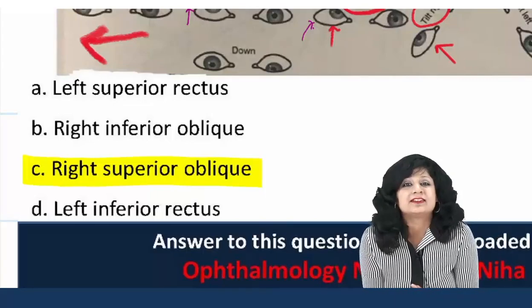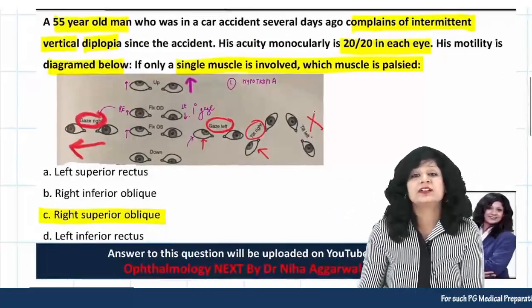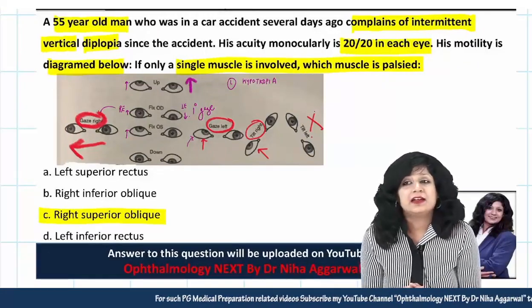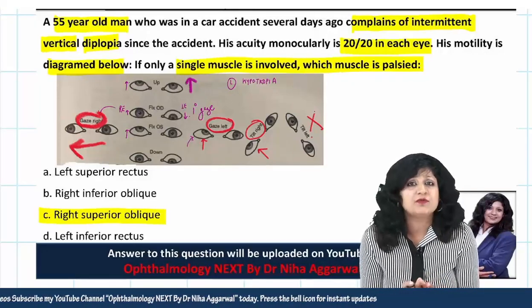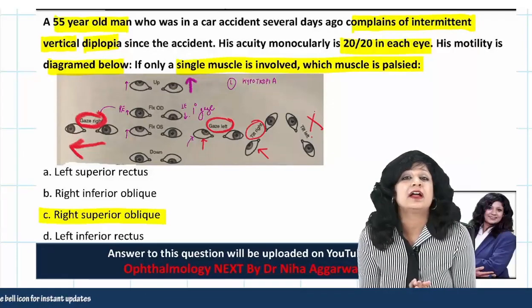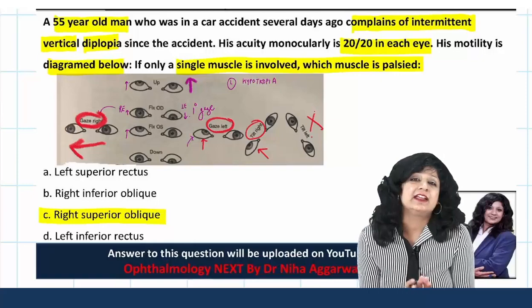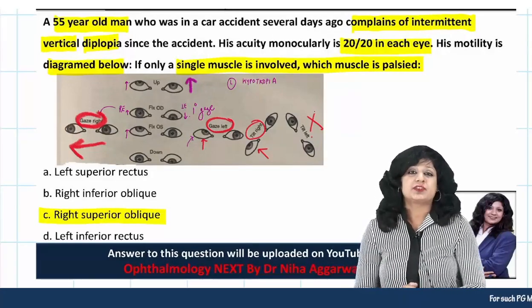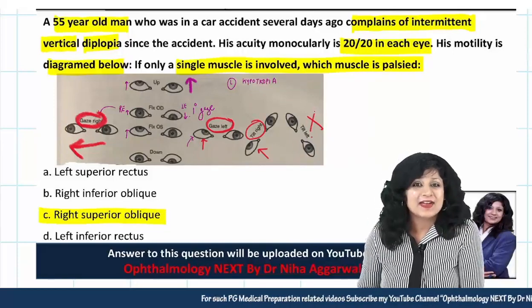My answer is right superior oblique, and take my words, this question is going to come definitely in one way or another in your NEET 2021. Whatever questions we are discussing in the next pattern series, I am 100% sure that this will be very high yield in your ophthalmology section in NEET 2021. So definitely see these questions, try these questions and have a good practice of them. Thank you and happy ophthalmology.